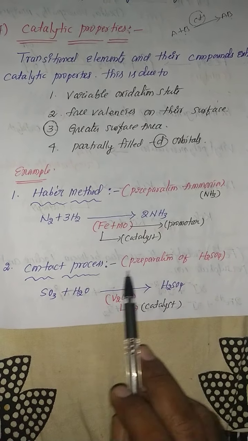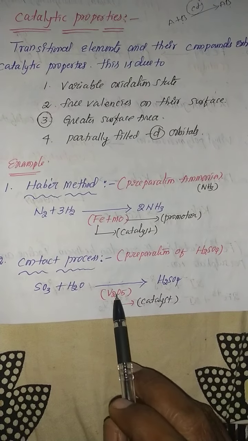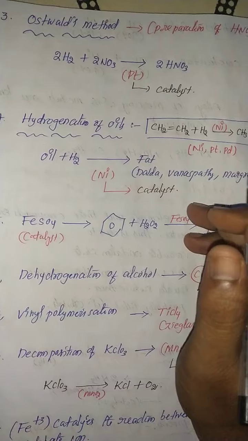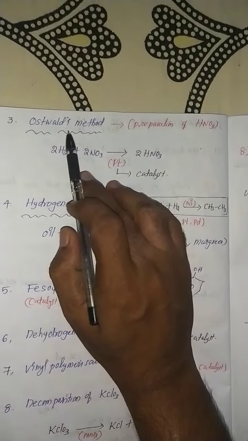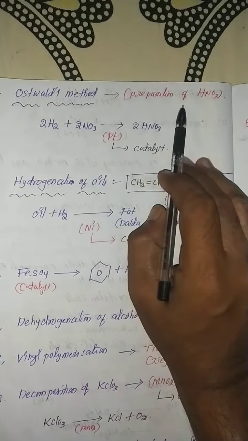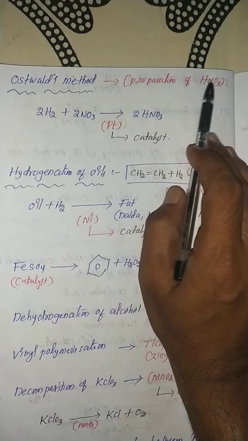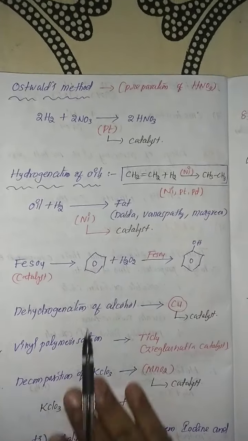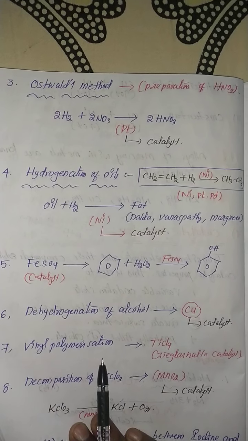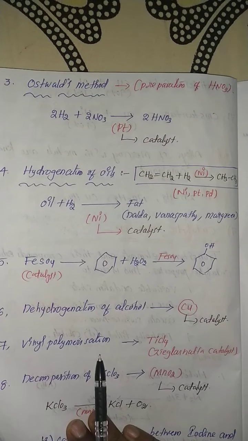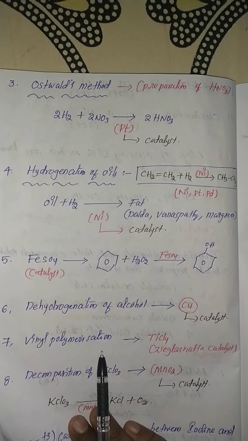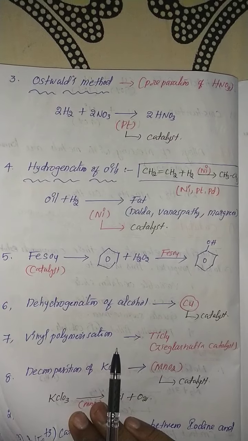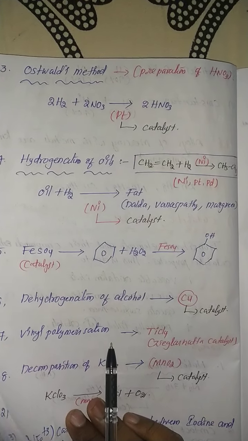In the contact process, the preparation of sulfuric acid, vanadium pentoxide. And another important preparation method, Ostwald process, is the preparation of HNO3, nitric acid. Here platinum is used as a catalyst. Listen, in Haber's method, catalyst iron plus molybdenum. Contact process catalyst vanadium pentoxide, and Ostwald method catalyst is platinum.